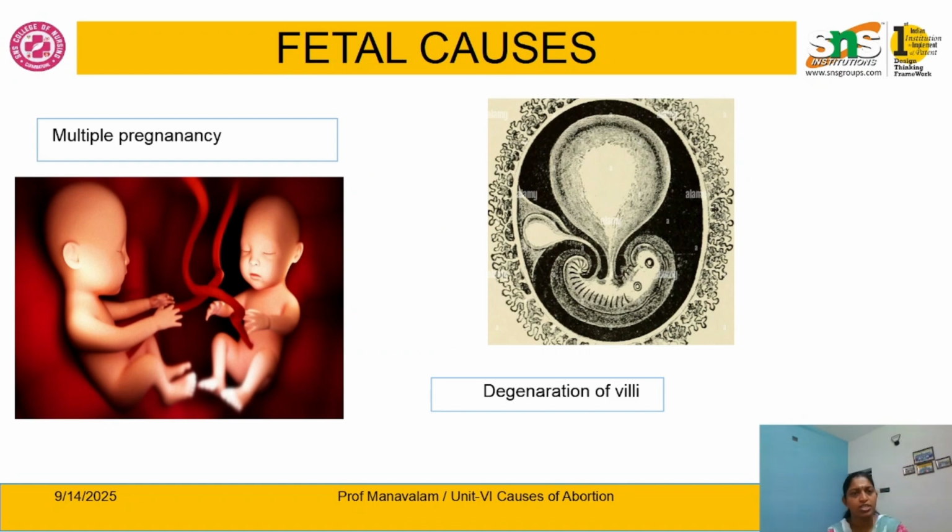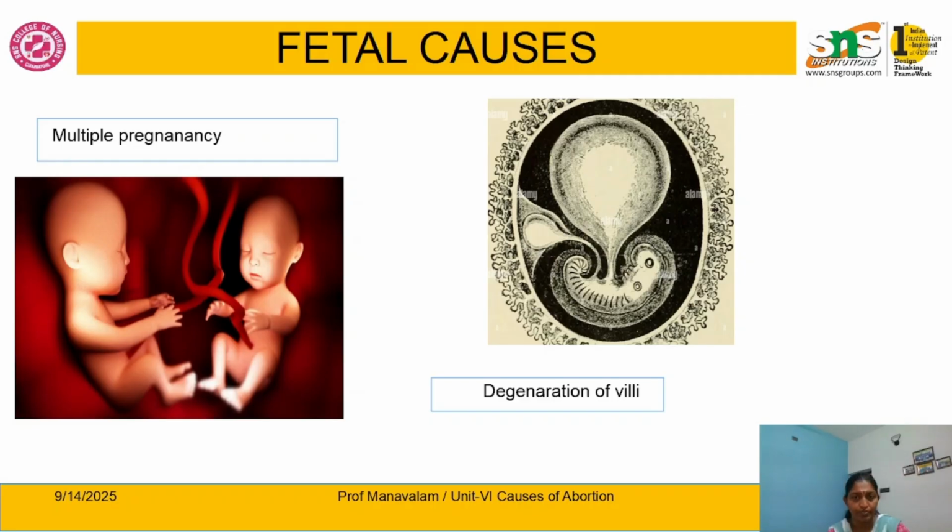Next, move on to multiple pregnancy. When two or more fetuses are present inside the uterine cavity, automatically some of the fetuses don't get an adequate amount of oxygen and nutrients. So sometimes twin to twin transfusion may occur, where one twin gets more blood supply and the other twin does not get adequate blood supply and nutrients. Both twins may then have abnormalities, and it sometimes ends up with abortion.